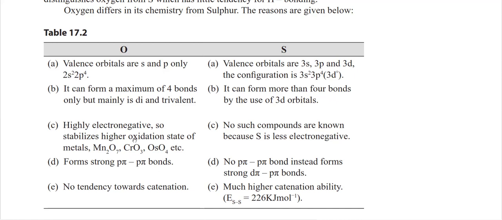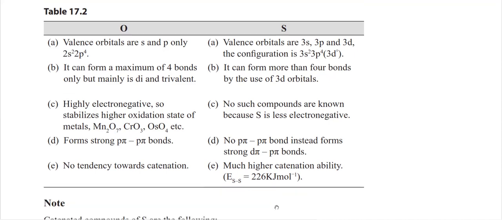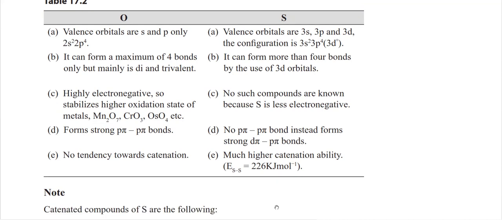In oxygen, p-pi p-pi bonding is strong, so it can form O2 molecules, whereas in sulfur p-pi p-pi bonding is not strong, but d-pi p-pi bonding is. Oxygen has no tendency towards catenation, whereas sulfur has much higher catenation ability. Catenation is nothing but attaching with its own atoms and forming a longer chain, like carbon.